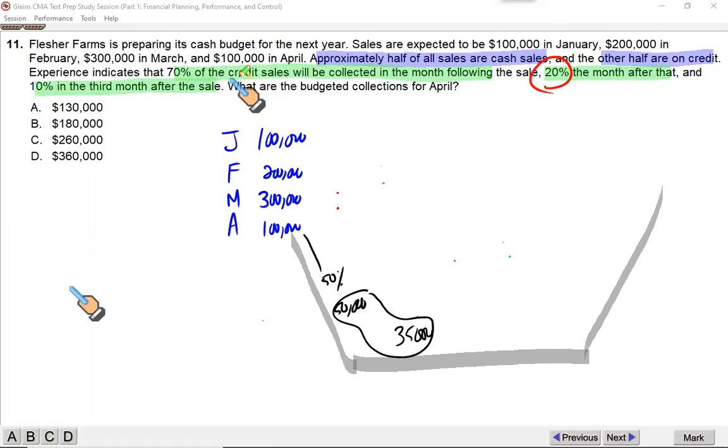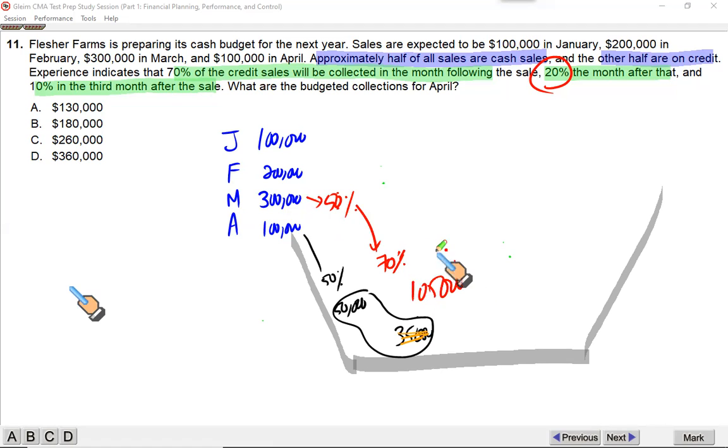It says 70% of the credit sales will be collected in the month following sale, which means you won't collect anything from April sale because the collection related to credit sale will start occurring after April, in May. So there is nothing related to April, just this 50,000 only. Okay. Then from what you sold in March, 50% would be the credit sale, and out of that, 70% you will collect now, 70% in the month after sales. So if you sold goods in March, 70% of the credit will come in April. So it's going to be 300,000, 50%, 70%. That is 105. All right.